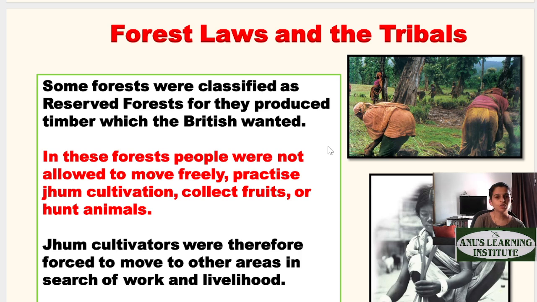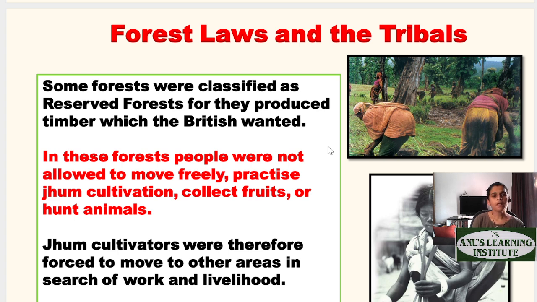Now, we saw about Jum cultivators that some were forced to have settled cultivation, but some did not budge. Some said no, we have to move from one place to another, and that is how it was allowed by the British officials. So forcefully, it was allowed. It was not very pleasantly or happily allowed. Now, what happened to the tribals who were gatherers and hunters, who lived in the forest? In the forest, people were not allowed to move freely. Practicing Jum cultivation, collecting fruits, or hunting animals was not allowed.